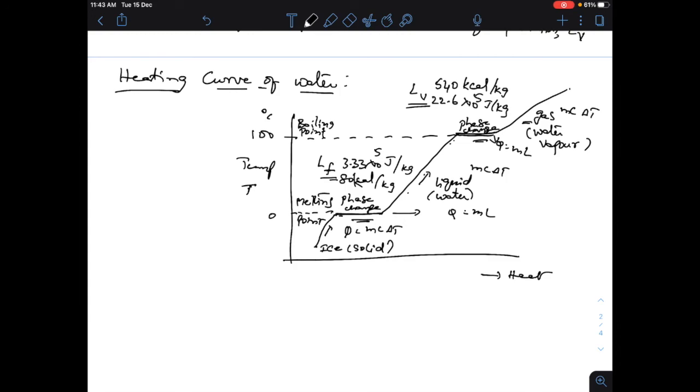So it indicates that the slopes are different, and the specific heats of various states are not equal. And LV is usually greater than LF. Hence, burns from steam are more serious than those from boiling water, because of this condition.